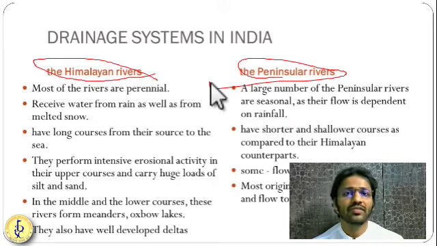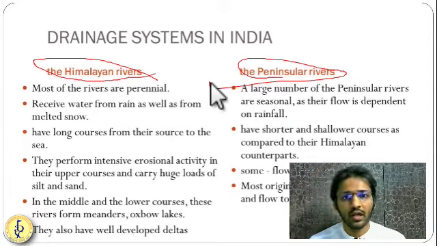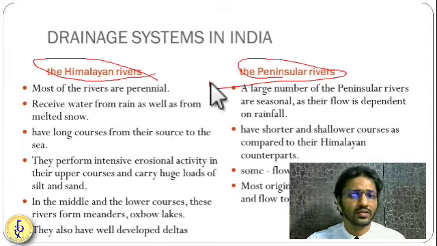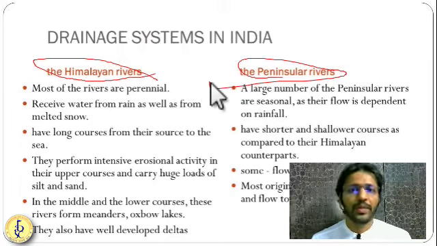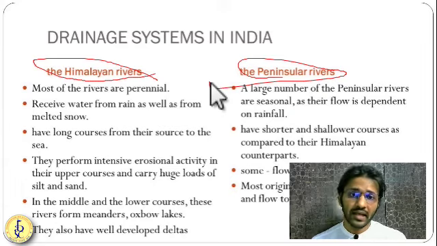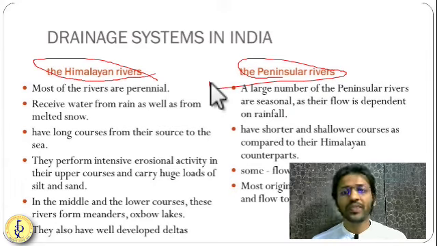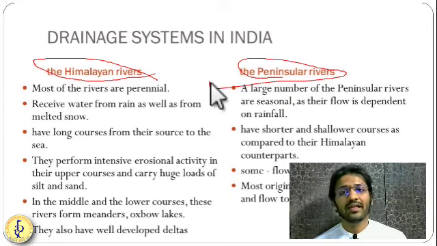So what are the differences between Himalayan and peninsular rivers? Himalayan river systems originate in the Himalaya. Their course is from the Himalaya to the Bay of Bengal. Only one river, the Sindhu river, goes into the Arabian Sea. Otherwise, most of the rivers go into the Bay of Bengal. They are very long rivers lengthwise. They are fed by rainwater as well as glacial water, so the volume of water they carry is also very large.